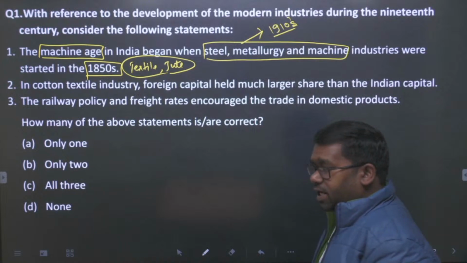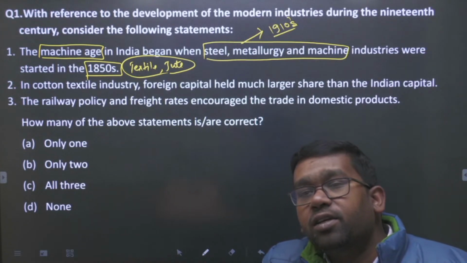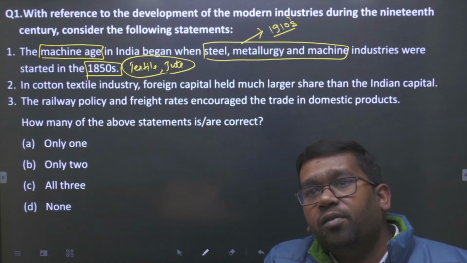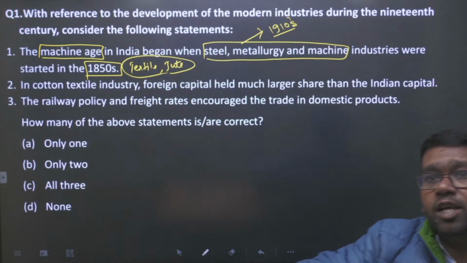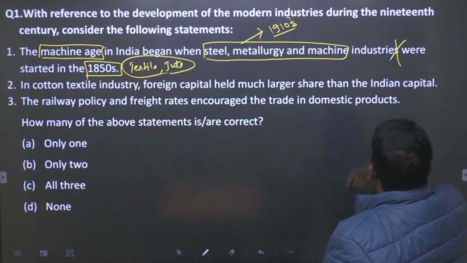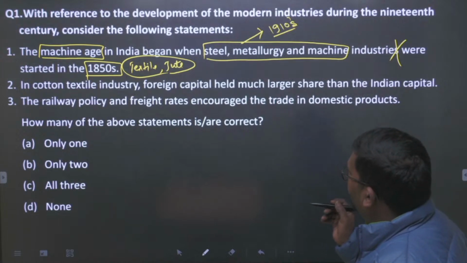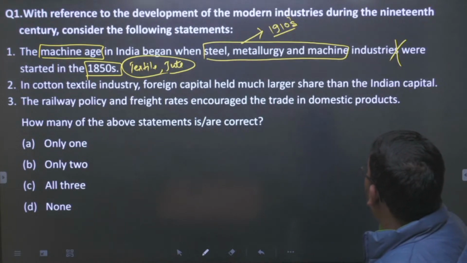So half of the statements are correct and the other half are not correct. Okay, student. So statement 1 will be false. All right. Statement 1 will be false. So this statement is false technically. Statement 2: in the cotton textile industry, foreign capital held a much larger share than the Indian capital.